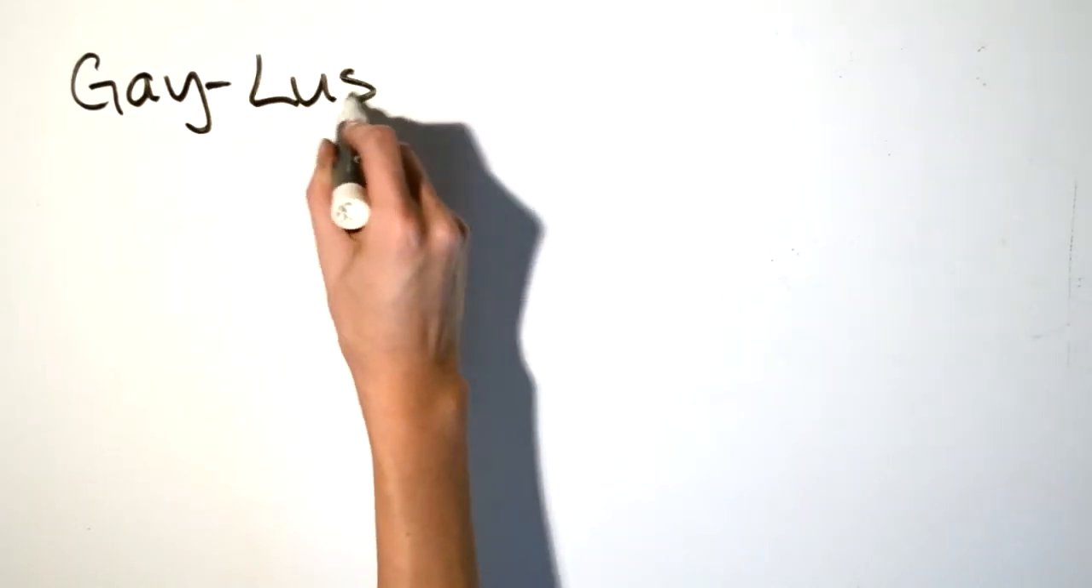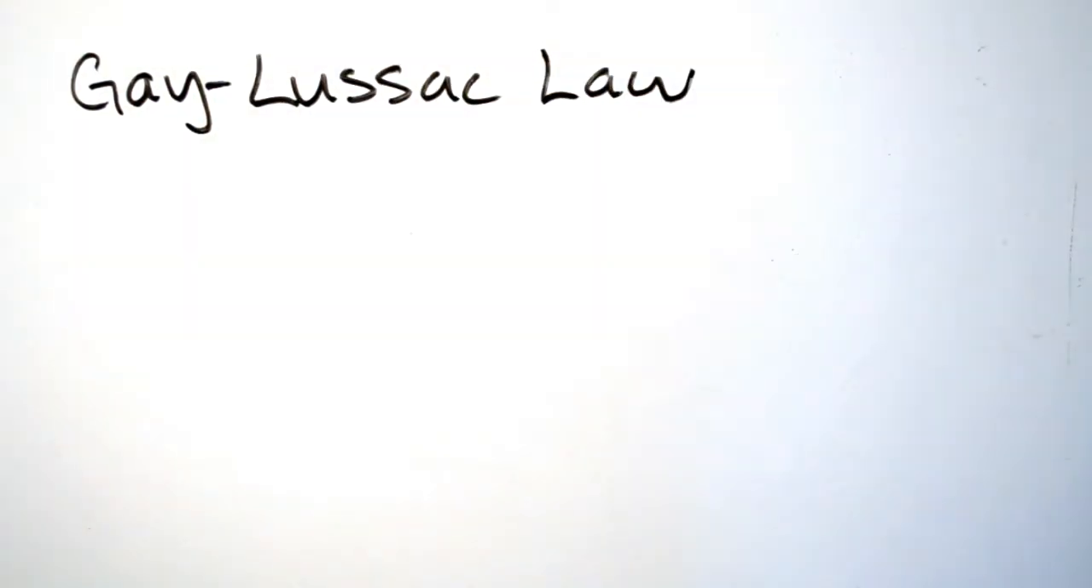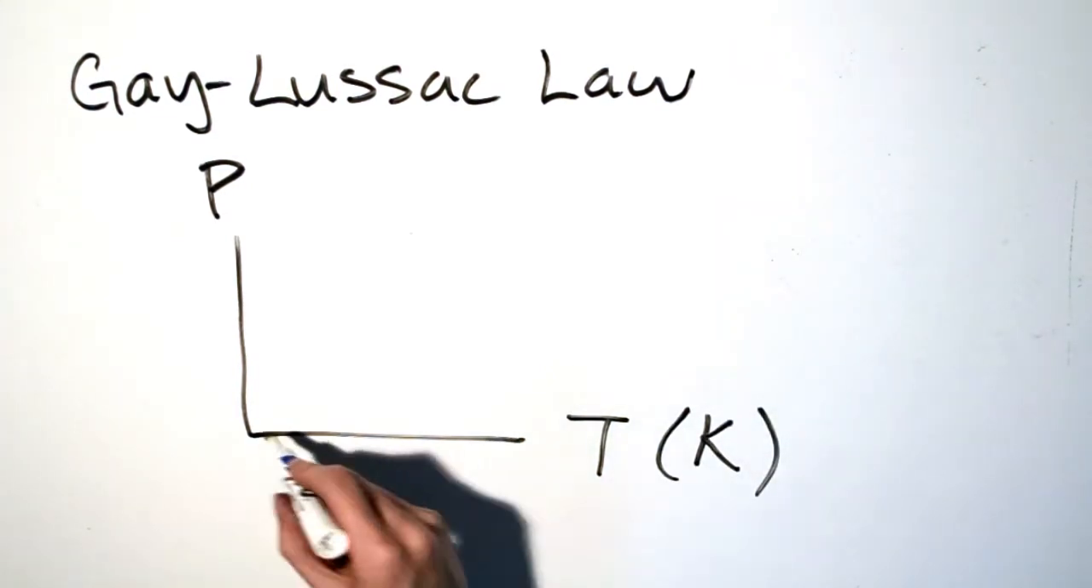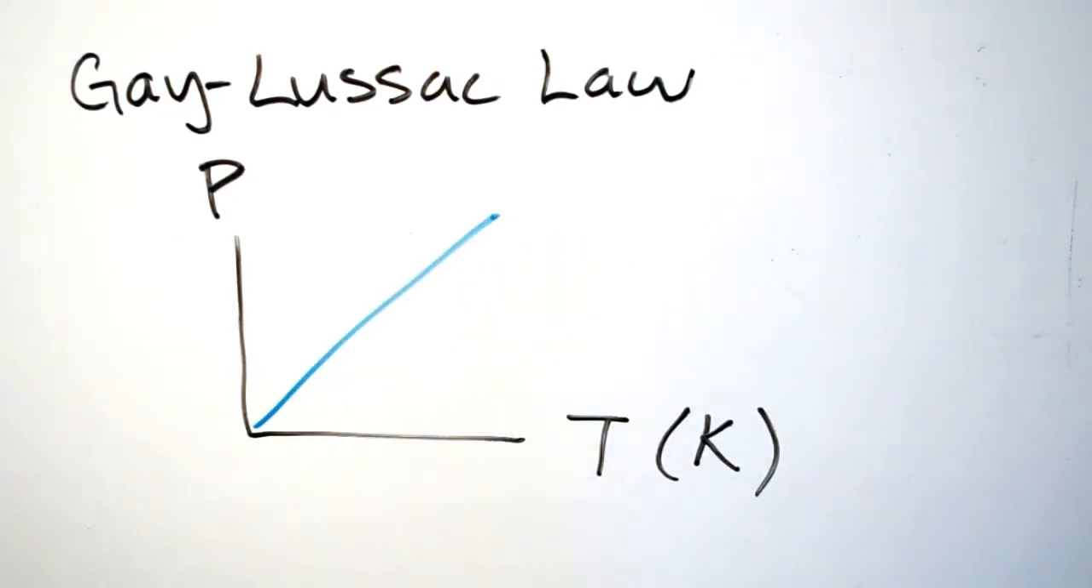Let's move on to our third law, or the Gay-Lussac law. When the pressure of the gas is plotted against temperature, a straight line is observed. This plot demonstrates that pressure and temperature are directly proportional.